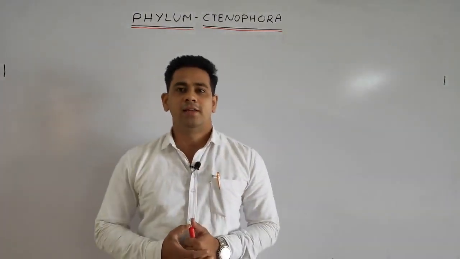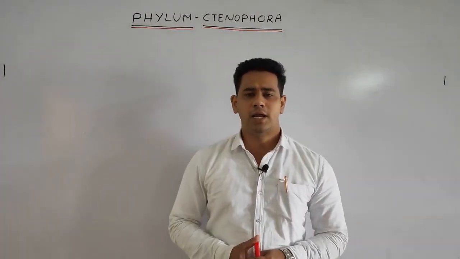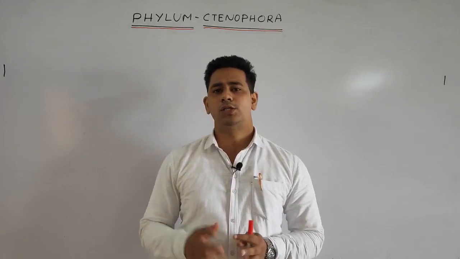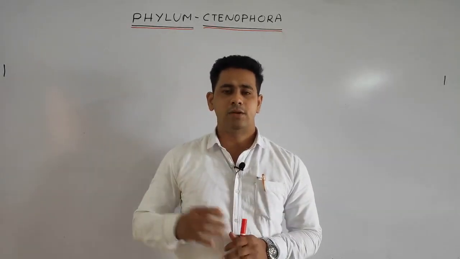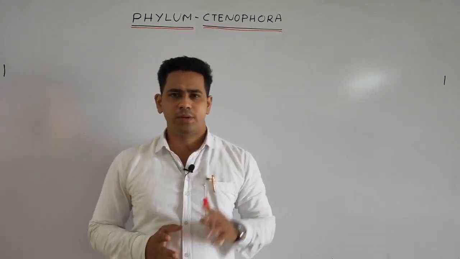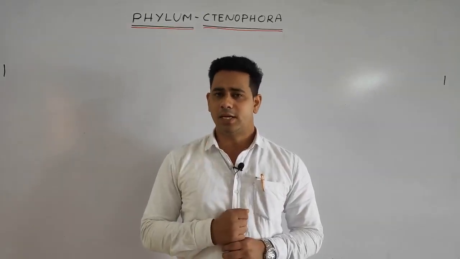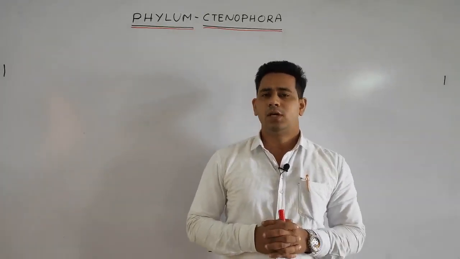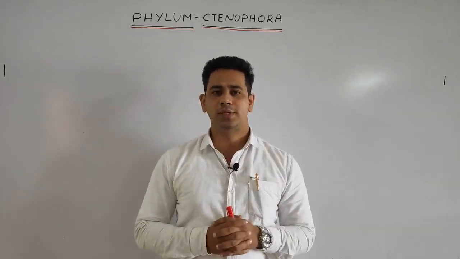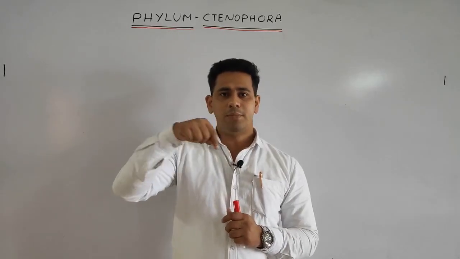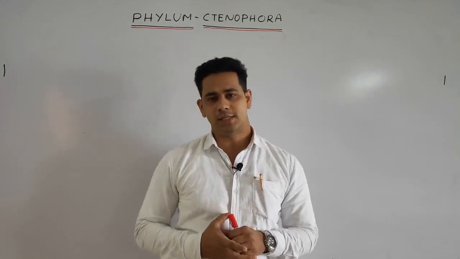Hello students, in the previous class we discussed the phylum Coelenterata. In the phylum Coelenterata we discussed that the body wall consists of two different layers. The outer one is called the epidermis and the inner one is called the gastrodermis. In between the epidermis and the gastrodermis, an undifferentiated jelly-like layer is present, that is called the mesoglea. Further we discussed that an elongated structure is present, that is called the hypostome, and the tip of the hypostome consists of the mouth, where numerous tentacles are present.